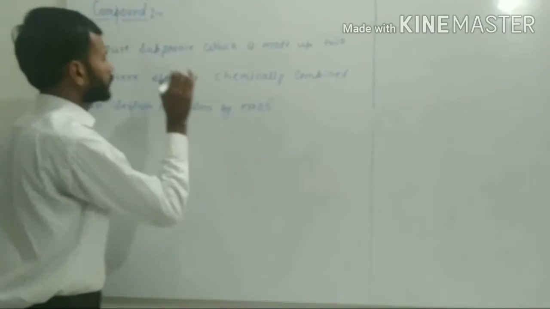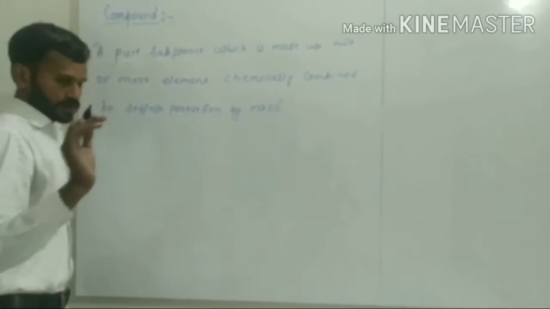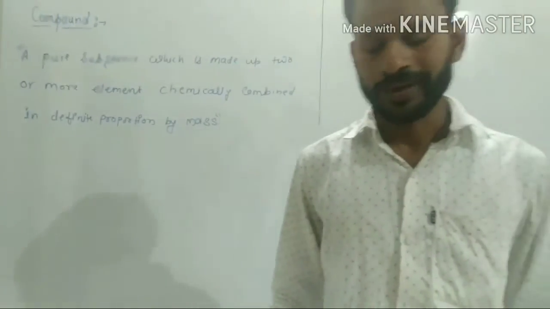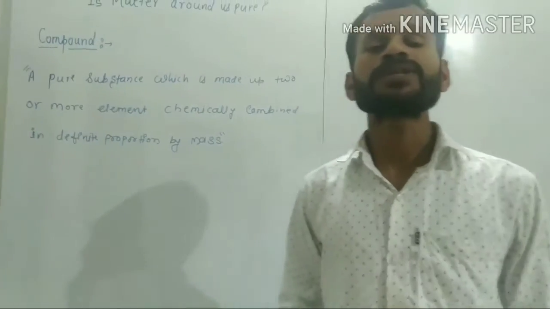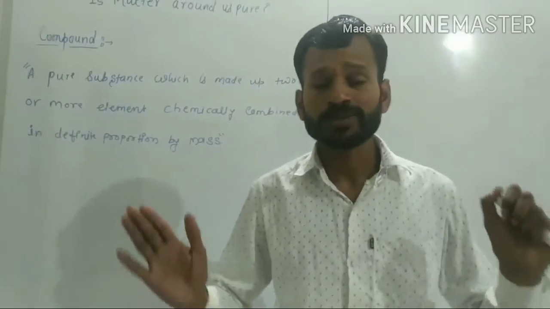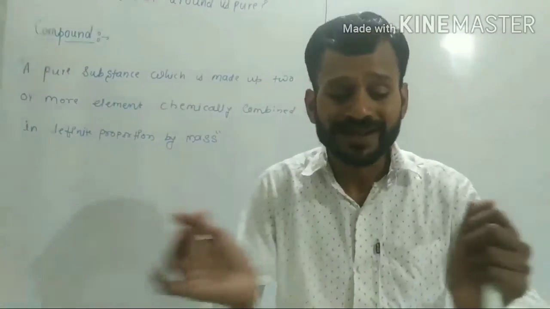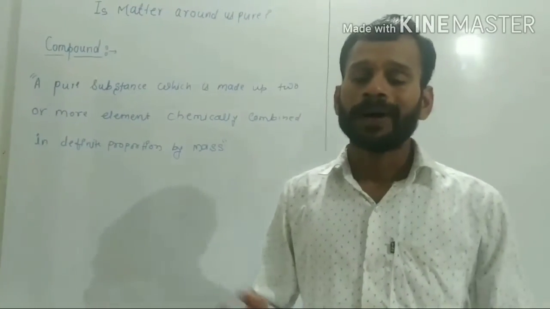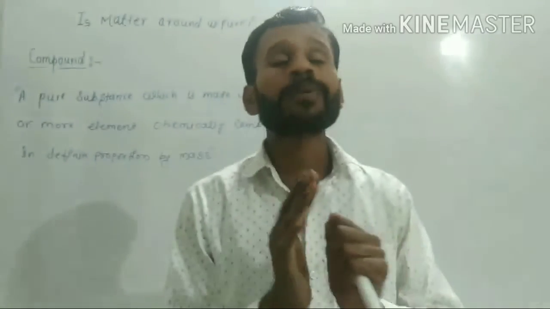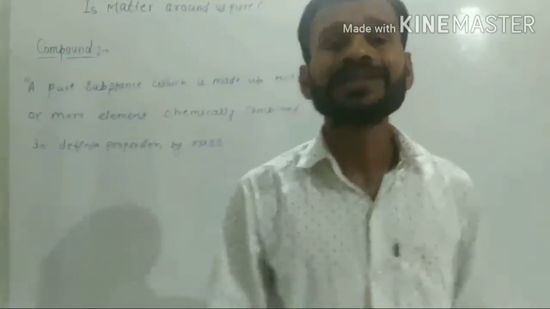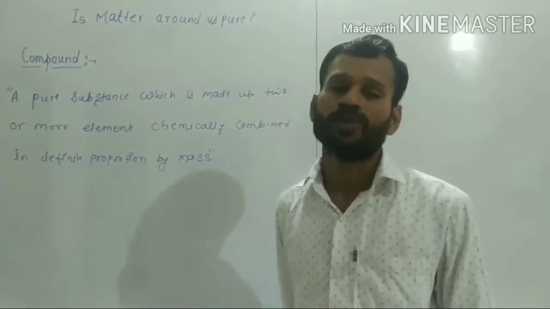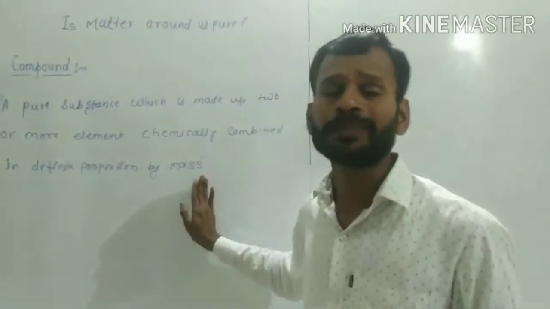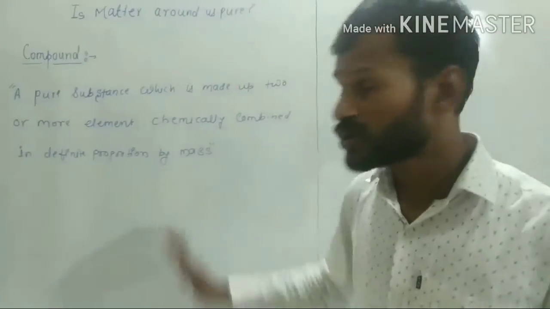So this is the simple definition. It means compound is also a type of pure substance, and this pure substance is made of two or more elements. When two or more elements are combined in a definite proportion by mass, at that condition a compound is formed. I think you understand the definition of the compound.